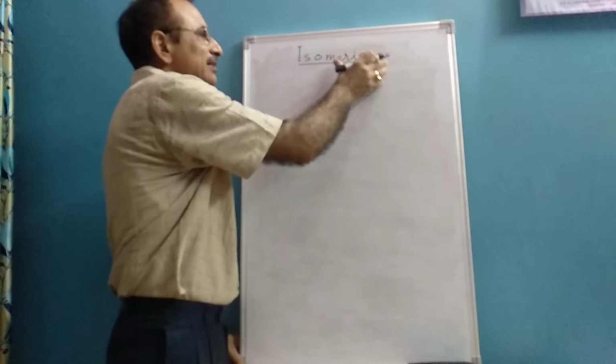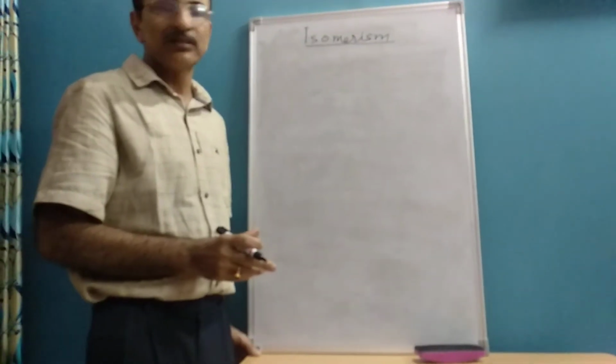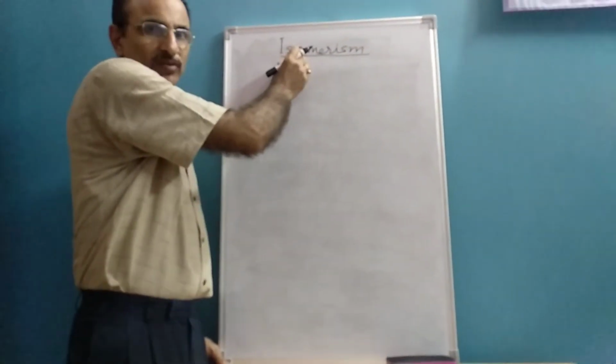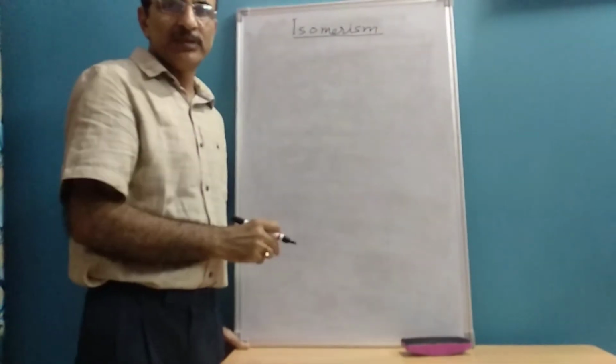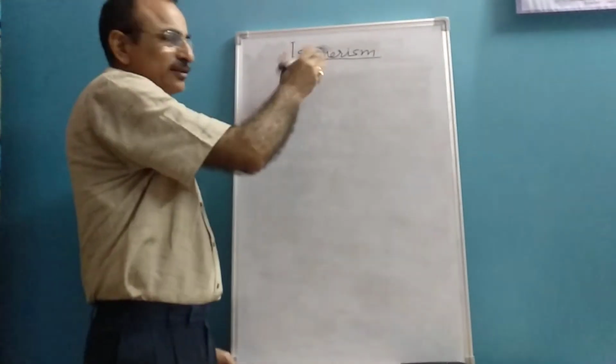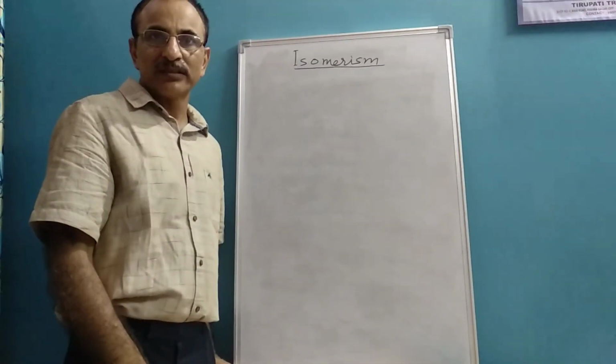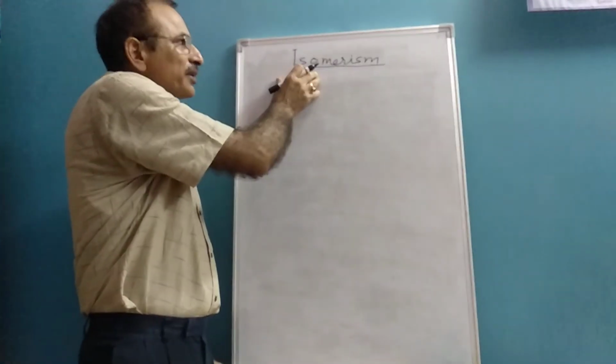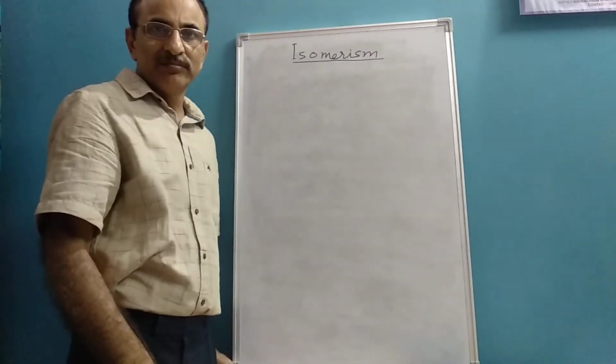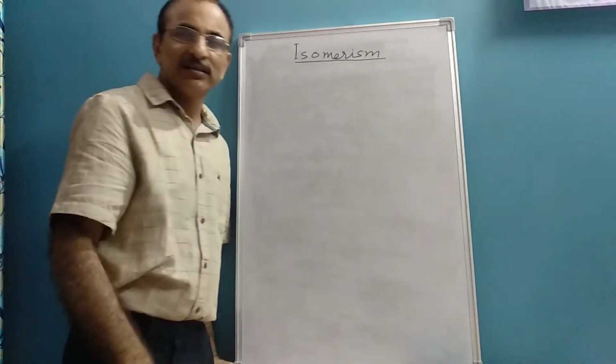The word isomerism is composed of two words. Iso means same or equal. Meros means part. It means equal parts. When you are going to define the term isomerism, it clearly indicates that